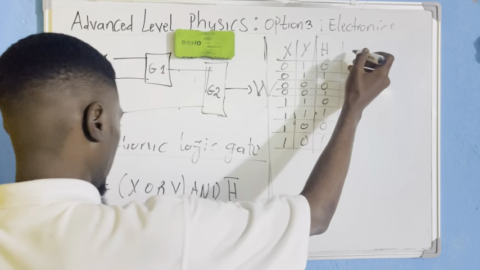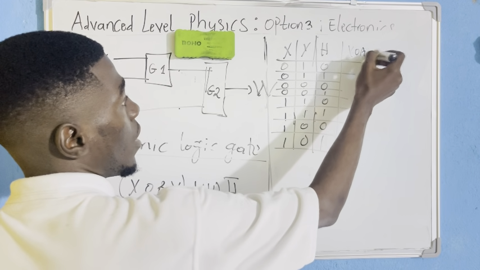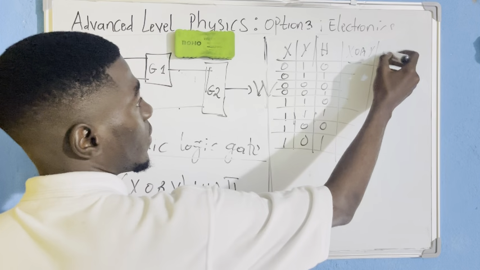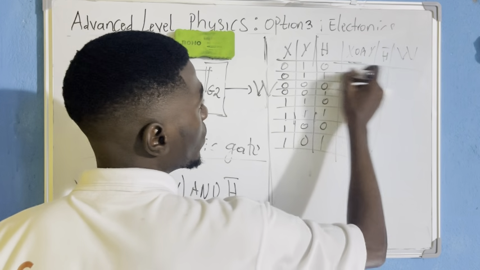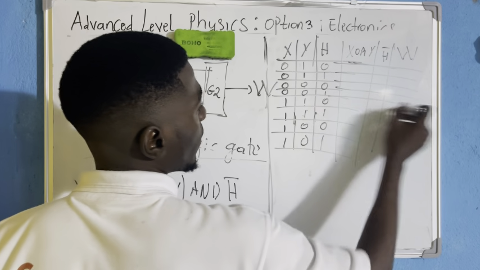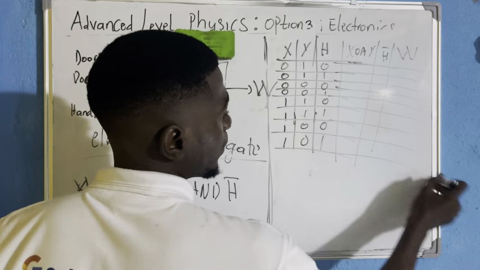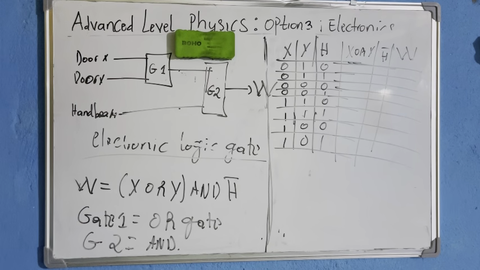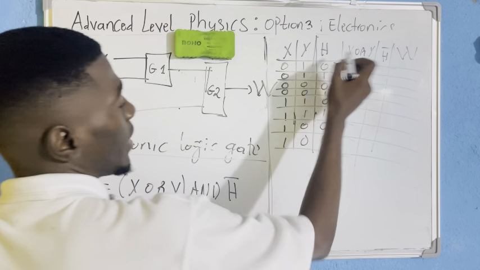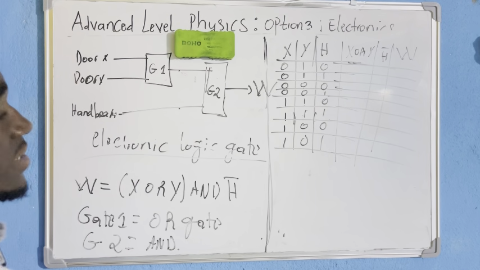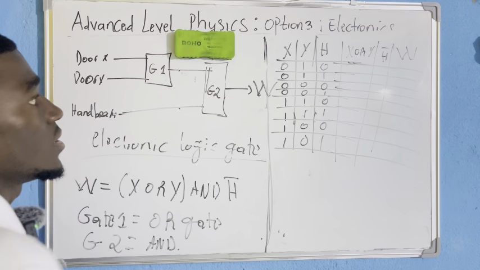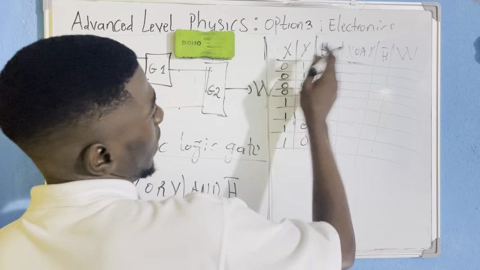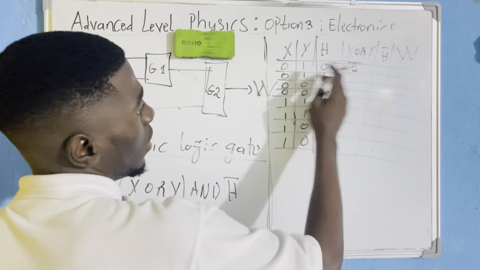Then after that, I should take X or Y, then I take H bar, then I have W. Okay, so that is how it should look. Then X or Y: we all know that our OR gate is high whenever any of the inputs is high. So here I'm having already high, I'll have 1, 1,